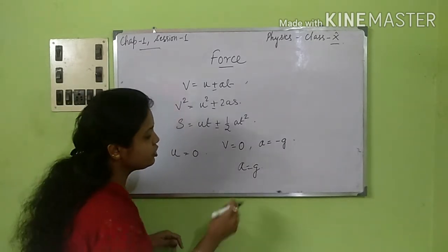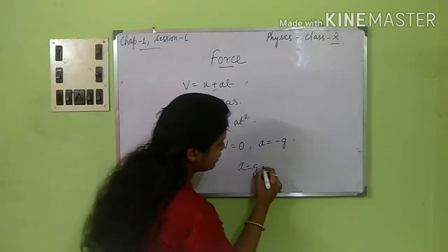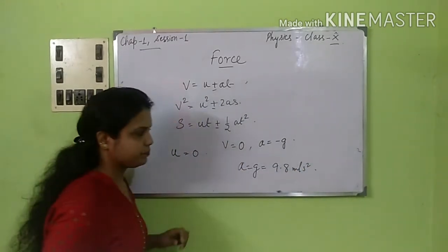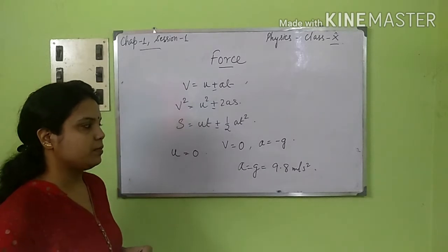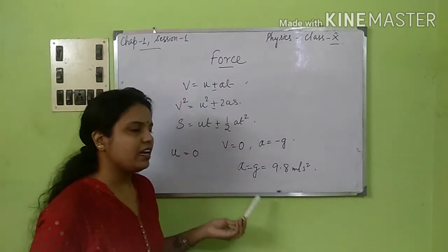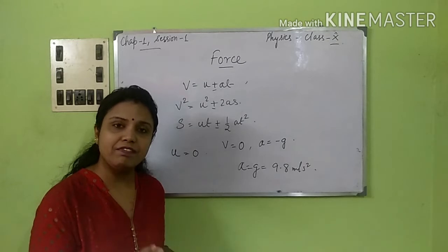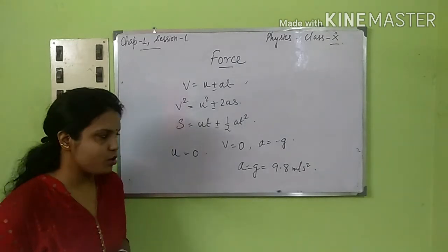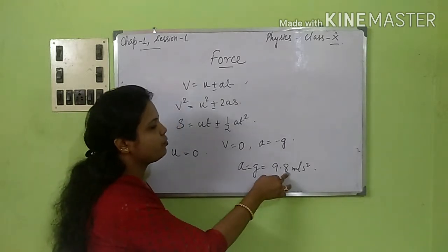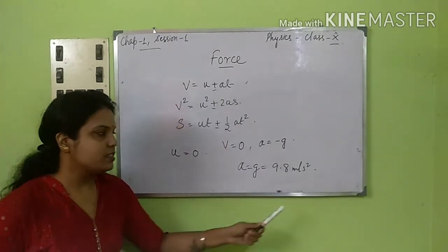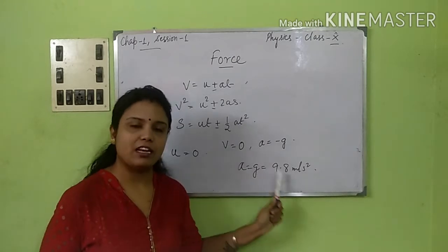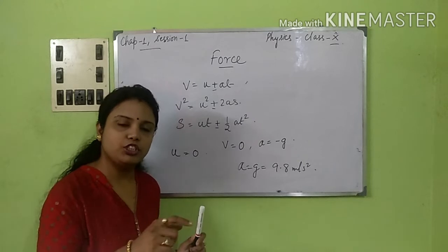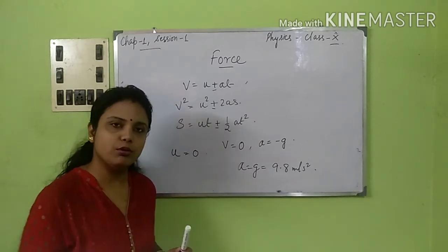Acceleration due to gravity, the value of g will be 9.8 meter per second square. Sometimes we take it as 10 meter per second square also, but only if it is said in the question. Otherwise, you must know that your value of g is 9.8 meter per second square. This is the value which you are going to take and calculate for the sums which will be given to you. If it is given that assume g is equal to 10 meter per second square, then you do, otherwise not.